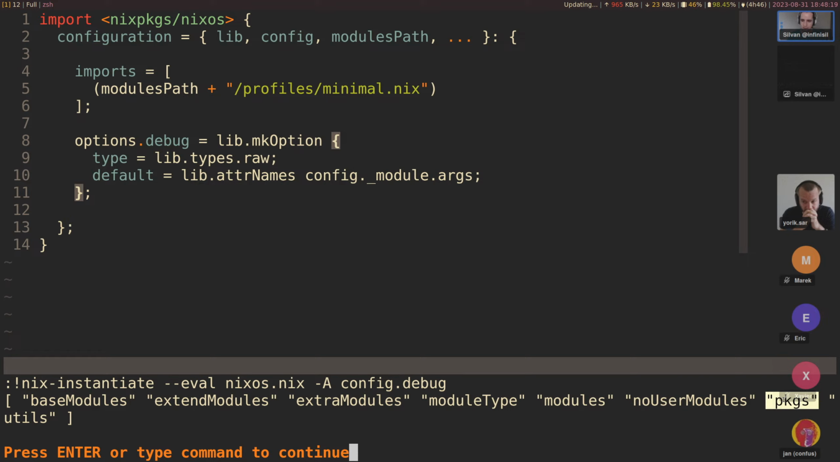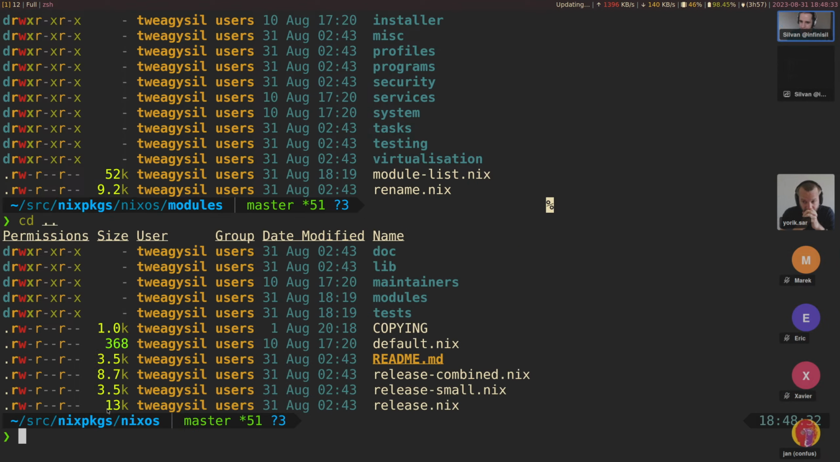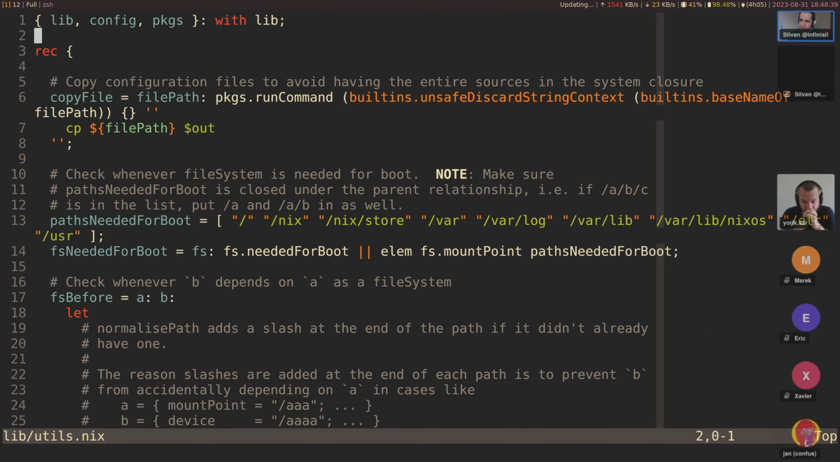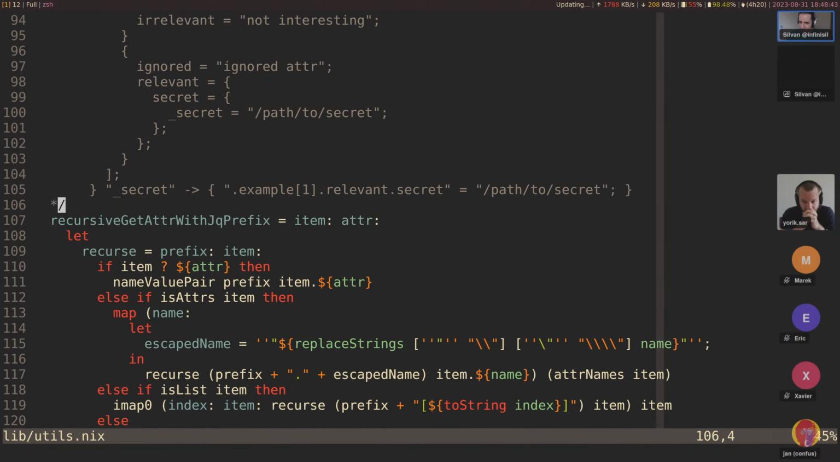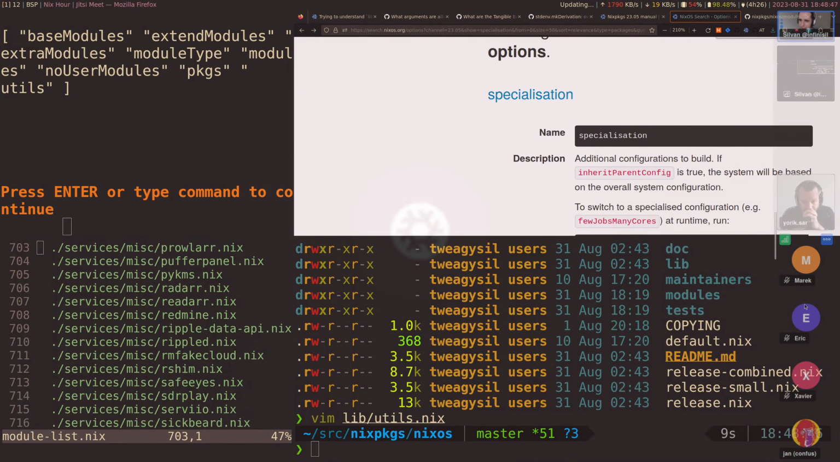So packages is a NixOS module specific argument. It's not included in the module system by default. And utils, which I believe comes from, like in the nixOS directory, I think there's a lib utils. Yeah, that comes from here. There's some lib functions specifically for NixOS in here. I think this should be in lib, personally.